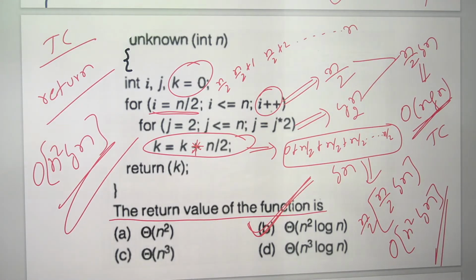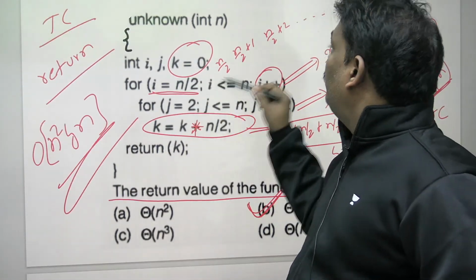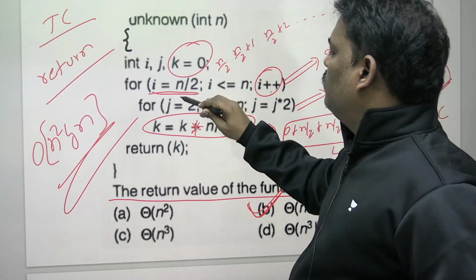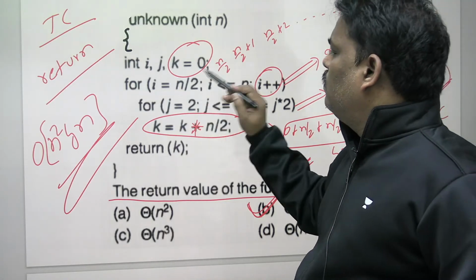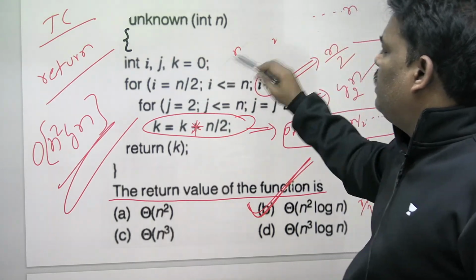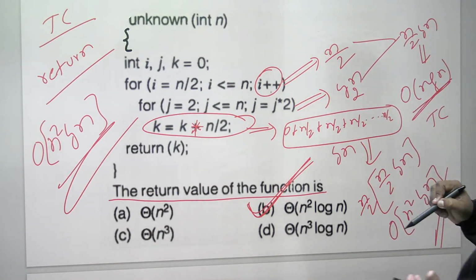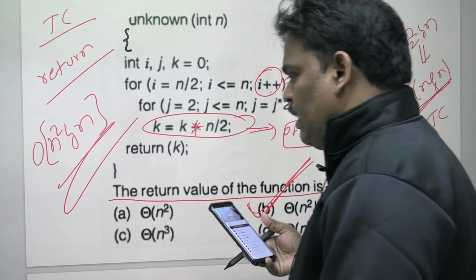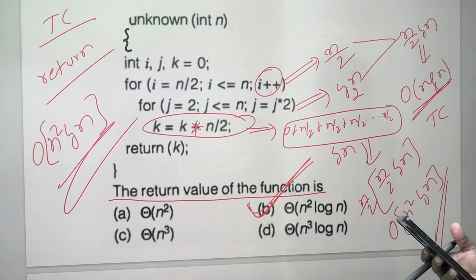What is the time complexity? Can anyone guess?